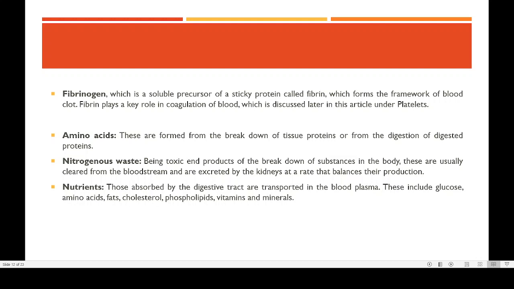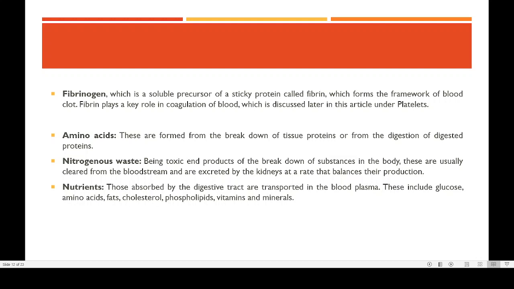Then we have different types of amino acids, which are actually formed by the breakdown of the proteins. Then a lot of nitrogenous materials are present in the blood, and they are cleared from the bloodstream and excreted by the kidney. Then nutrients are present, glucose is present.